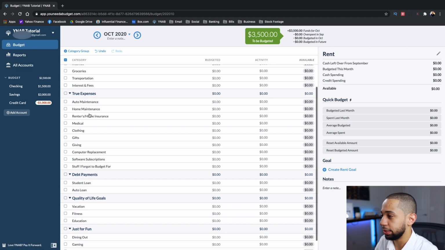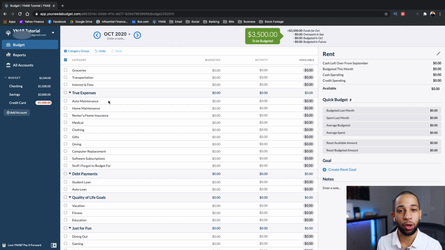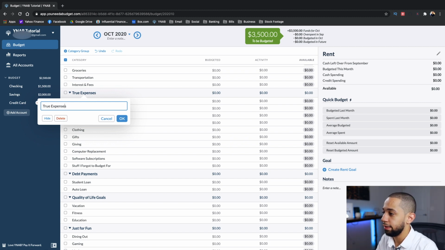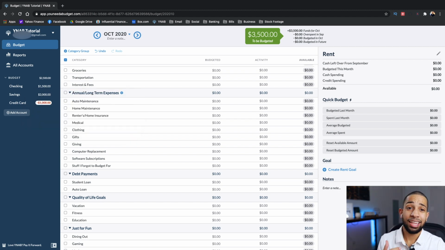Next, we're gonna go to true expenses. True expenses is a funny term that YNAB uses. It really means long-term expenses or annual expenses. Expenses that you really should be putting money aside for, but you may not incur on a monthly basis. So in this case, I'm going to go ahead and rename this to annual / long-term expenses. That's just how I name the category. Doesn't mean you have to name it that. You can name it whatever you want. So auto maintenance, home maintenance, renters and home insurance, medical, things like that.